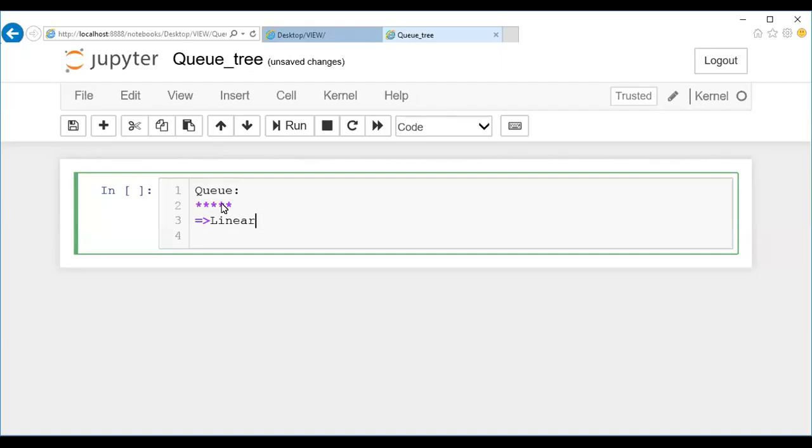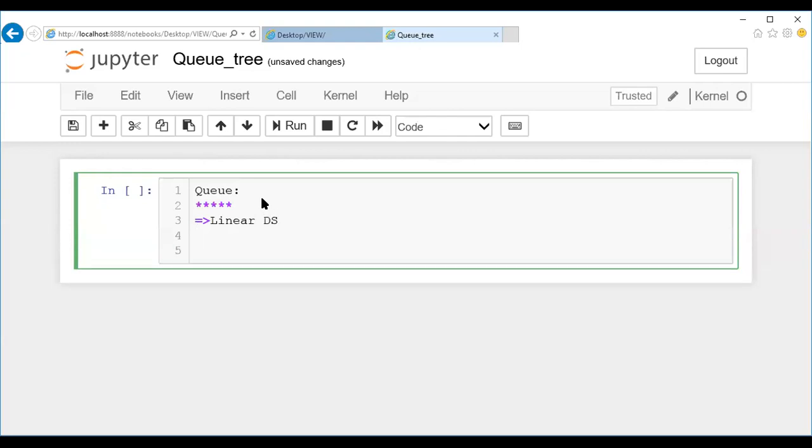Let me record it. So when I say queue, queue is a linear data structure. This is the first thing you should know about it. Any concept you go into, you should know what type of data structure it is. So this is all about linear data structure, and a queue follows the order first in, first out.